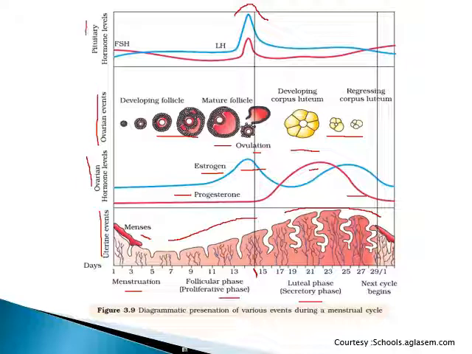Last are the pituitary hormones. FSH and LH are the hormones responsible for ovulation. The level of these hormones is high during the 13th to 15th day, and after that they fall down. So these are the main hormones responsible for the menstrual cycle. Ovarian hormones as well as pituitary hormones, both play their role in the menstrual cycle.